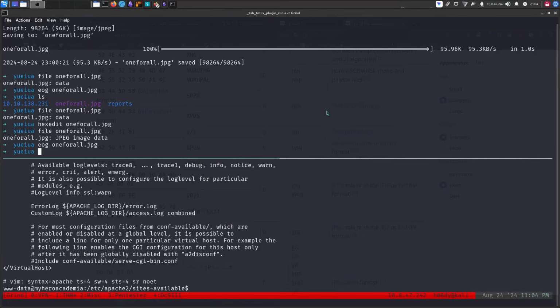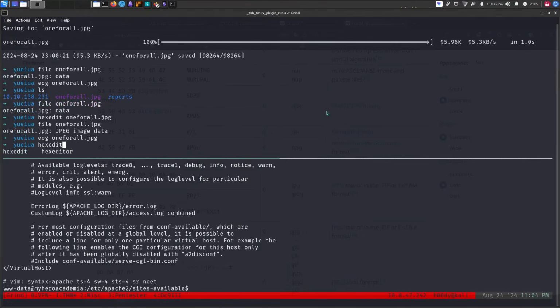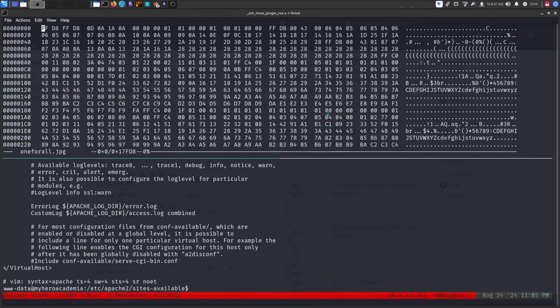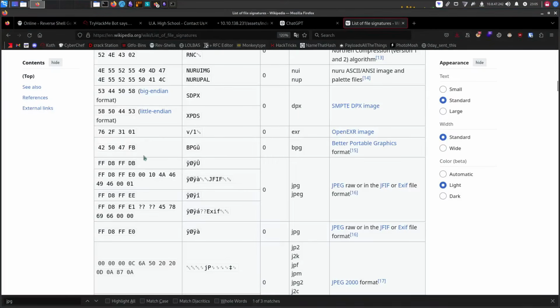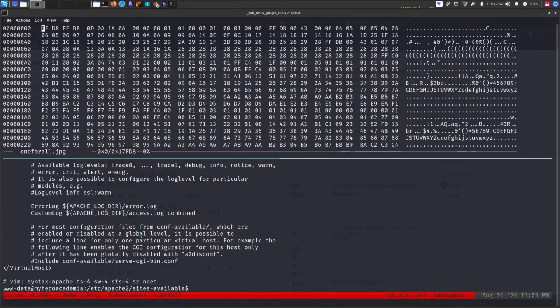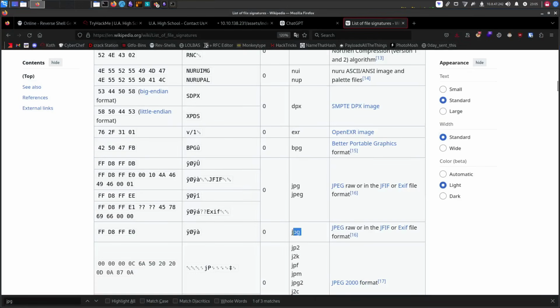I wonder. Let's do it again. Hex edit the file, and let's see what we missed. JPEG raw. Oh, FFE0. You need to specify the JPEG raw one.